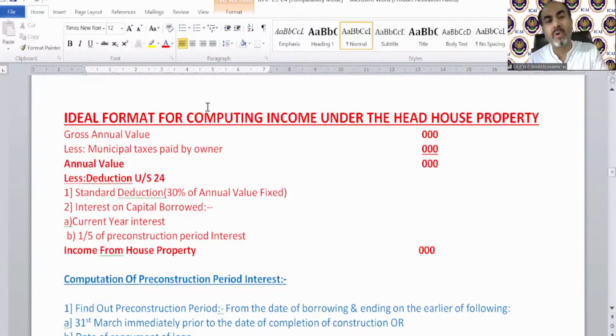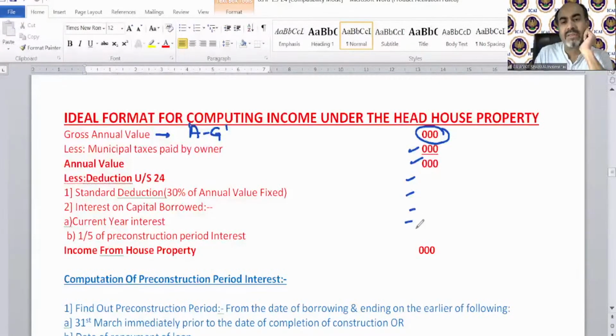First, we need to find the gross annual value. How will we find the gross annual value? I just told you that we will discuss 7 different situations. In each situation, I will explain how to find the gross annual value. Once you find the gross annual value, the specific format is followed for all cases. There is no difference. The difference is only in the gross annual value. So in different cases, from case A to case G, there are 7 cases, only this figure will change. Generally, all these concepts are the same for all cases.